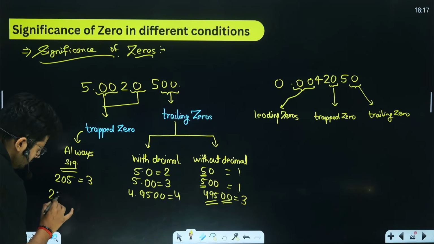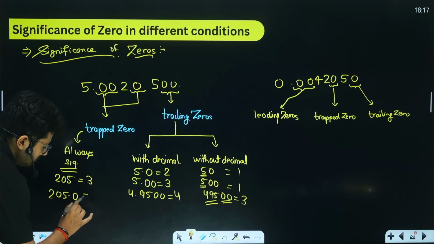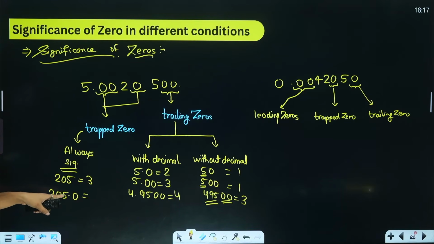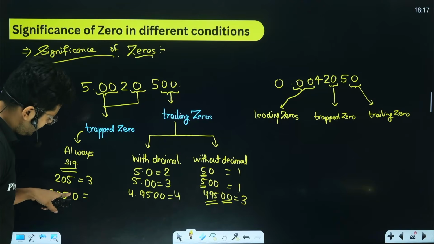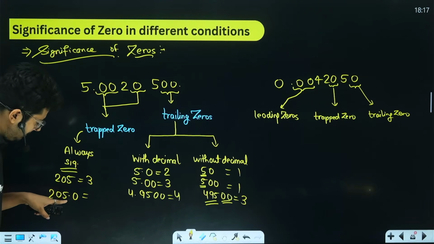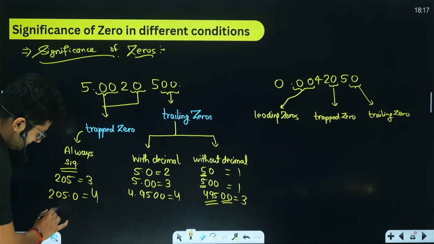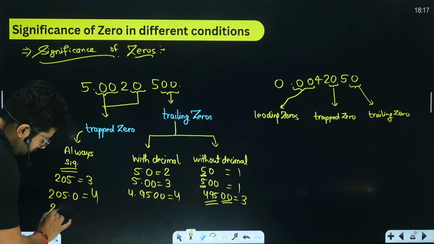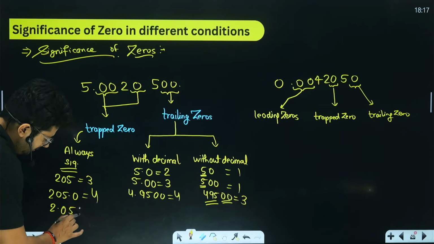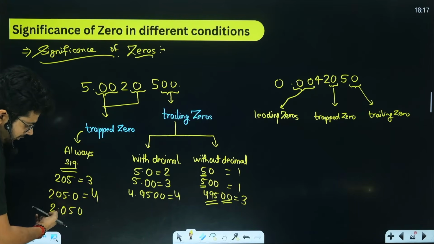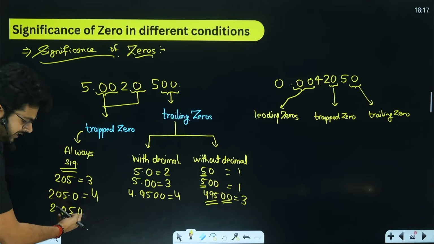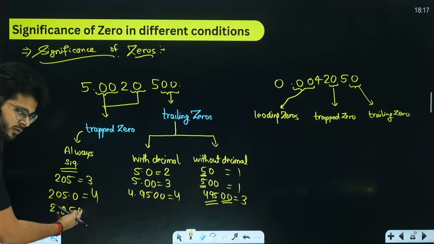If we have 205.0, you see that this is a trapped 0 because it is between 2 non-zero values, and this 0 is a trailing 0 coming after a decimal point, so we have 4 significant figures in it. Similarly, if we have, let's say, 2.050, again this 0 is between 2 non-zero values 2 and 5, and this is a trailing 0 coming after a decimal point, so it will be counted.